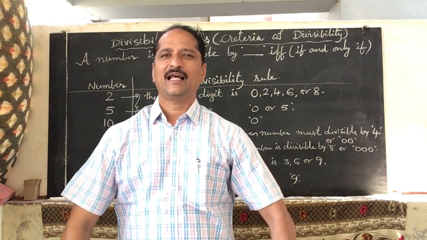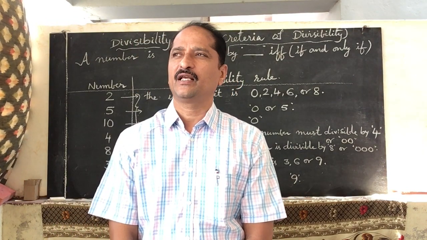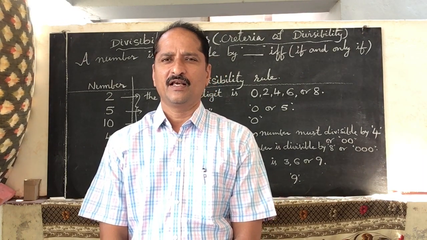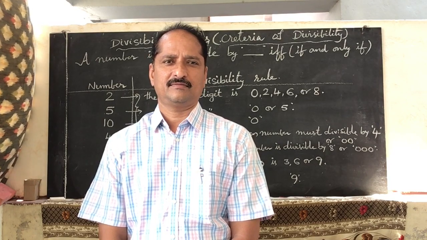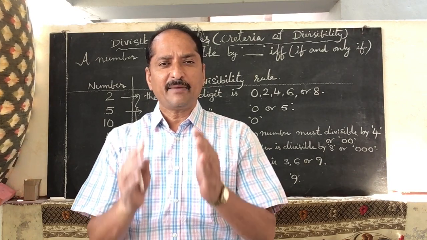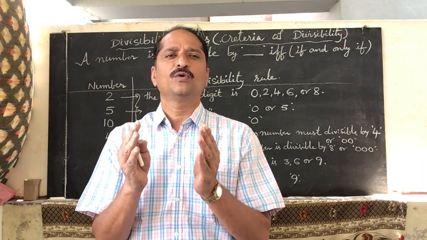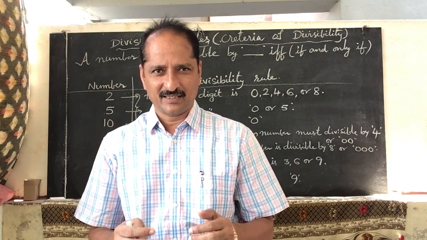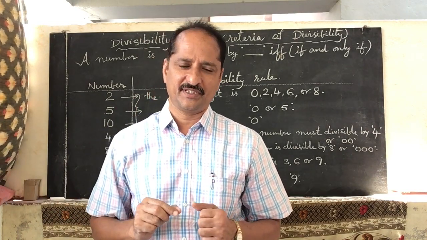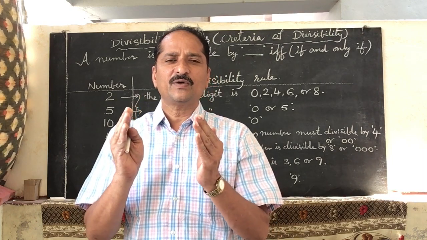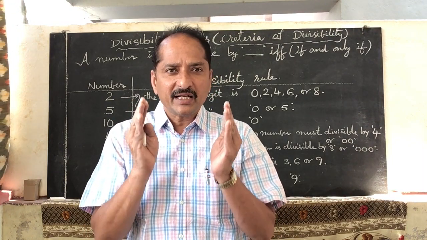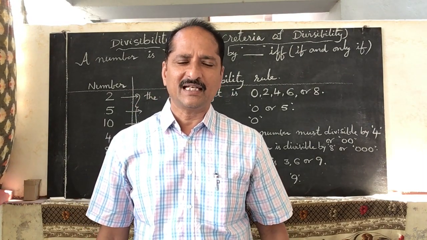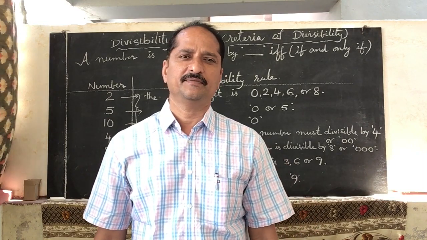Today we will learn about divisibility rules, the criteria of divisibility. If a number is given, is that number divisible by 2, 3, 4, 5, 6, 7, 8, 9, 10, 11? How can you check without doing a long division? Without division, we have to tell whether the number is divisible by 2 or not. That is said to be the criteria of divisibility.